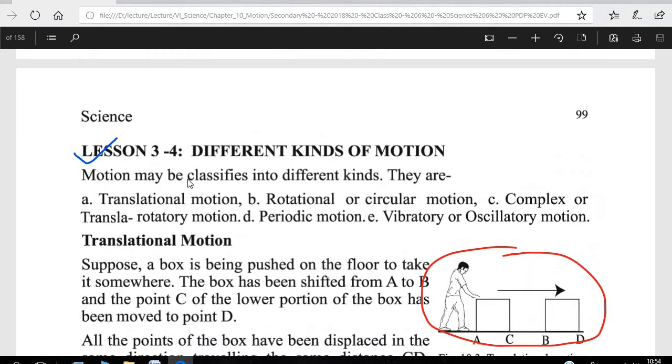So lesson 3 and 4, different kinds of motions. Motions may be classified into different kinds. There are translational motion, rotational motion, complex translational rotatory motion, periodic motion and vibratory motion.